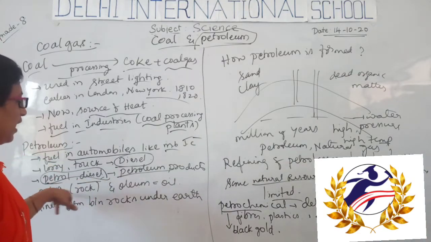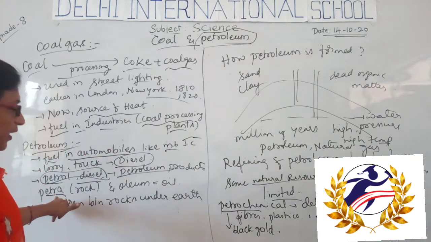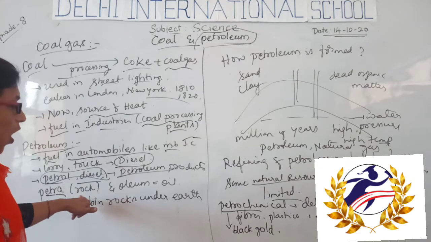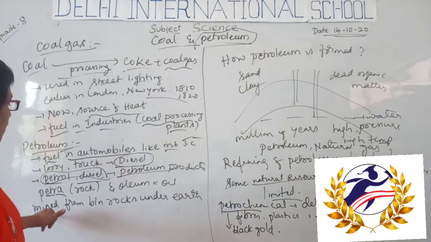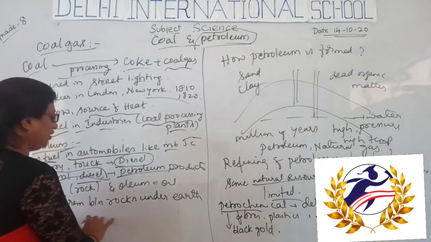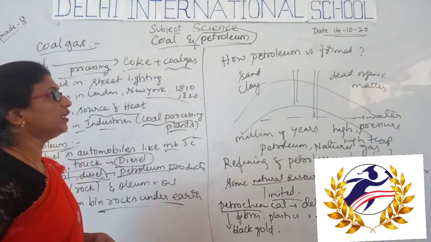Petroleum is derived from the word petra, which means rock. Oleum means oil, so rock oil. It is mined from between the rocks under the earth.